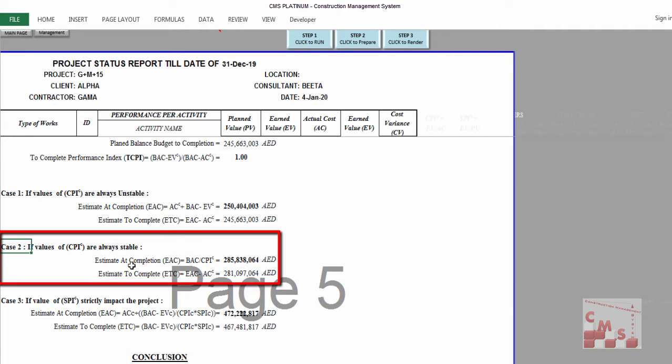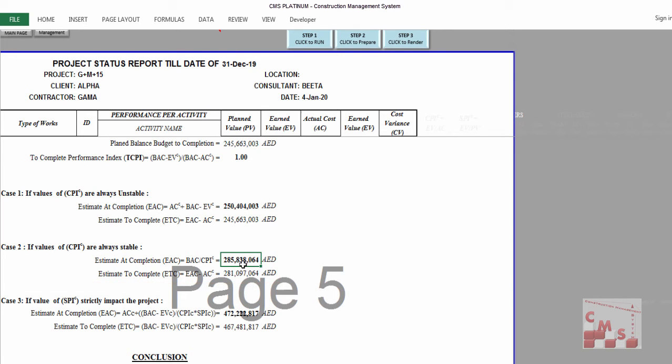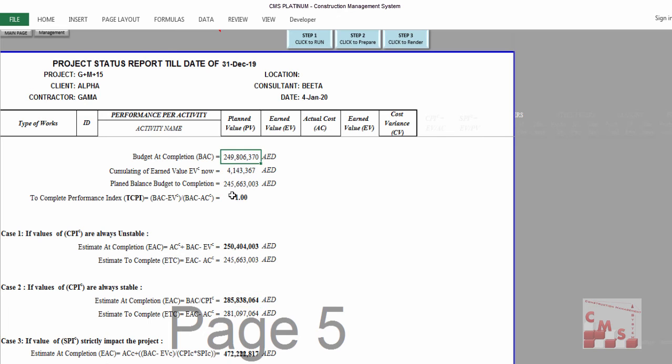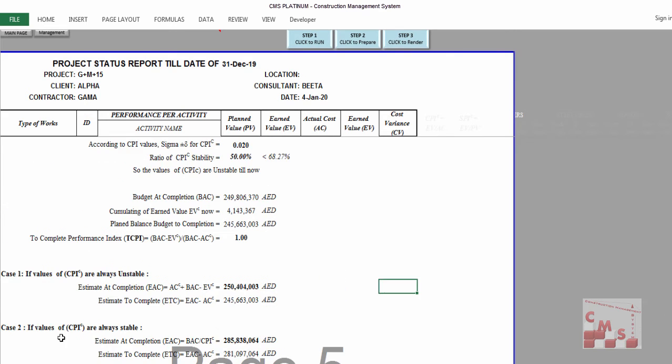In this case, the equation will be: estimate at completion equals budget divided by the CPI. In our case, because we have a very low CPI, your cost will be approximately 285 instead of 249. Of course, a big variance.